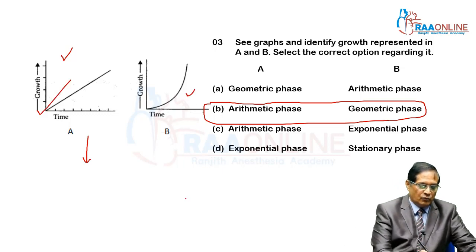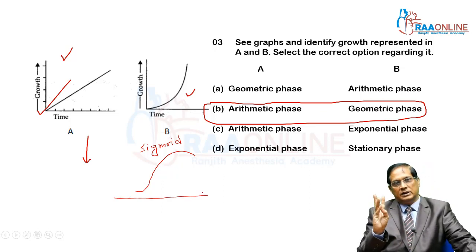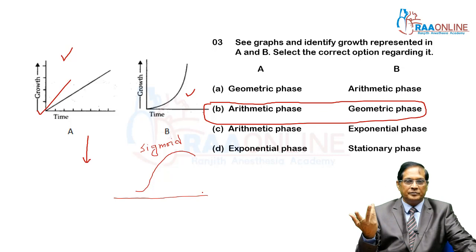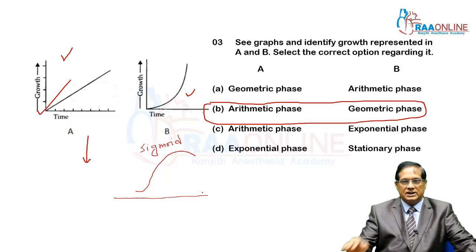That is the sigmoid curve. The second case shows the sigmoid curve, and the sigmoid curve is seen in geometric growth. That is, initially the lag phase, then the log phase, then exponential, then the growth rate declines. The growth rate declines because of the availability of food, space, and so on. That's why the growth declines after a certain time, then it becomes stationary.